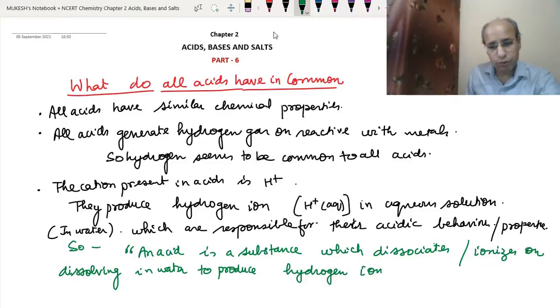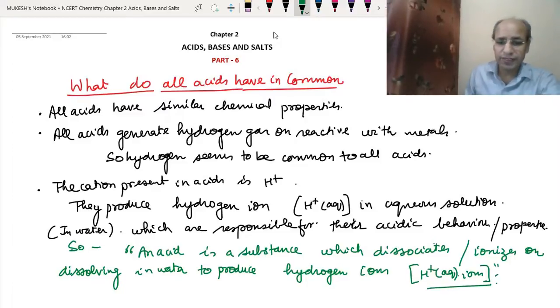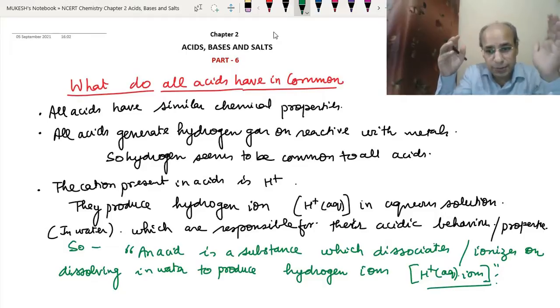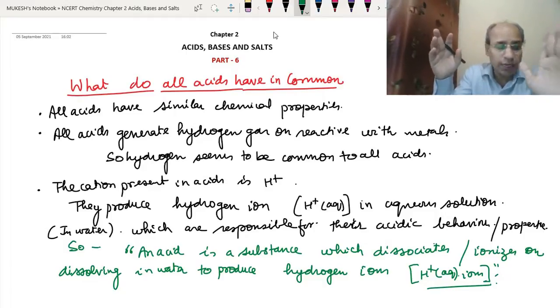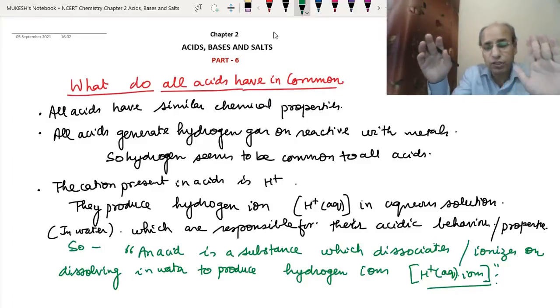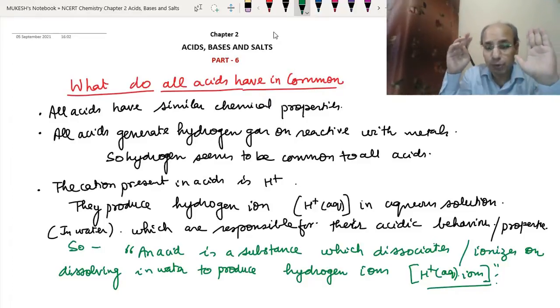Hydrogen ions are always written as H plus in bracket aq. So an acid is a substance which dissociates or ionizes on dissolving in water to produce the hydrogen ion. This is the definition of acid that we can give appropriately on the basis of their ionization.